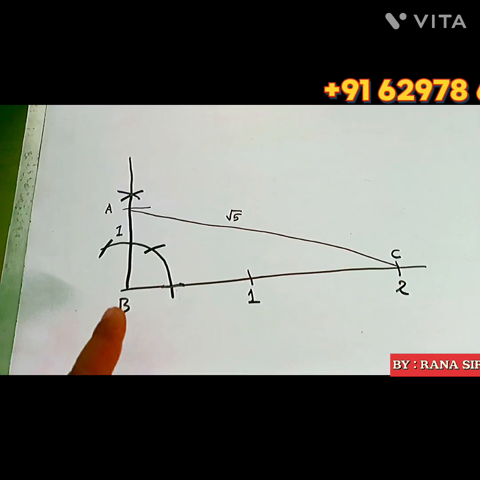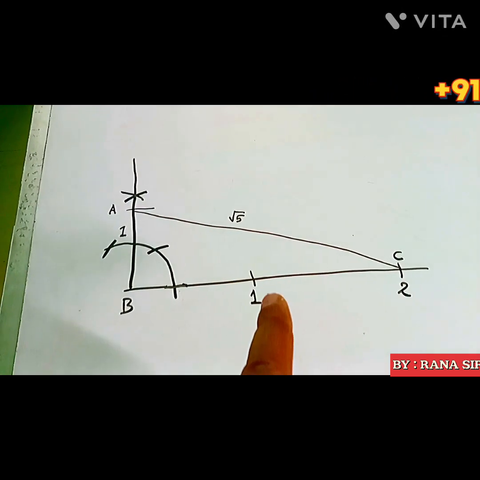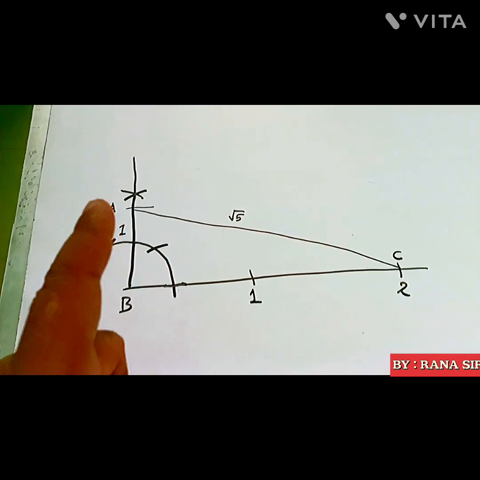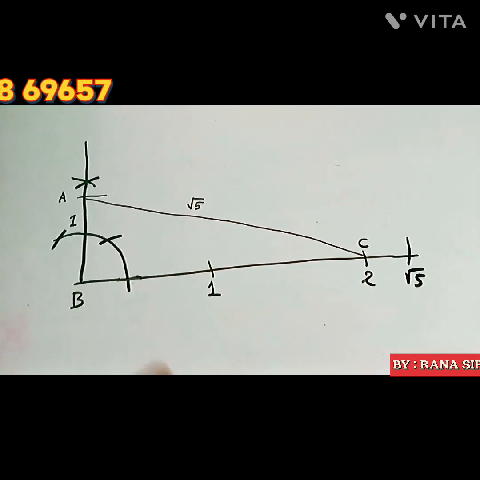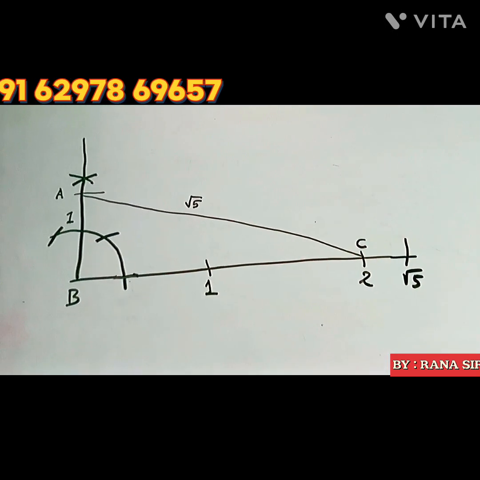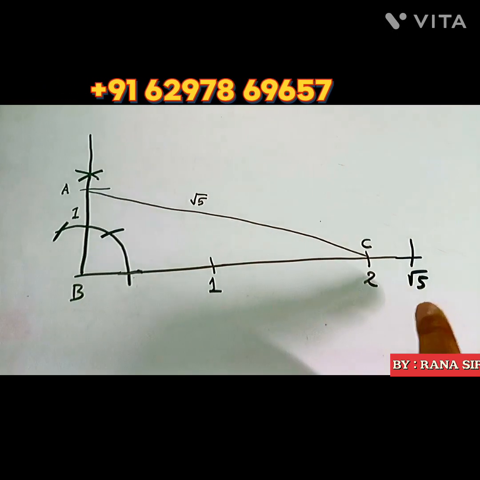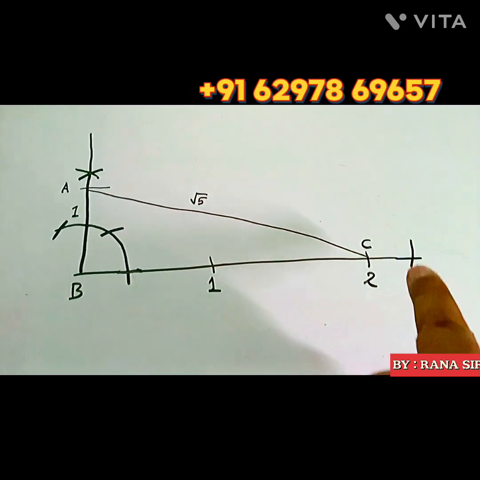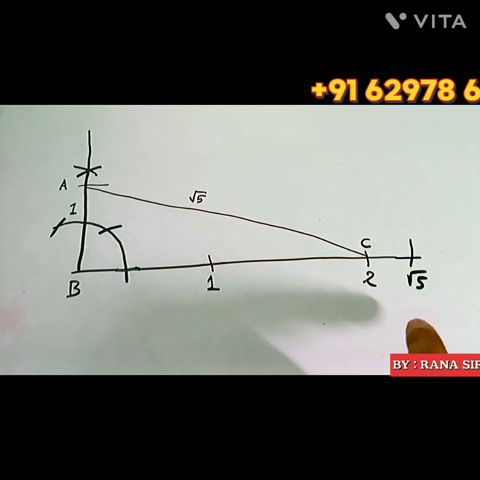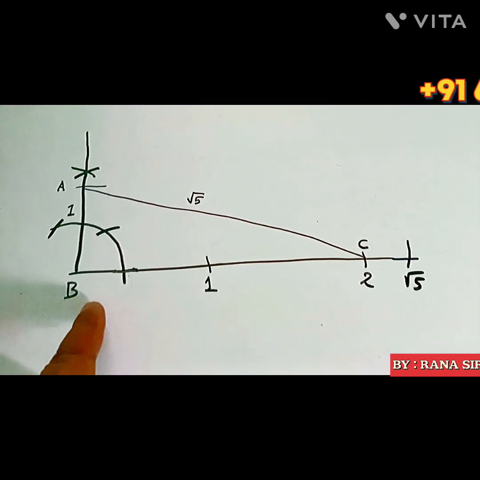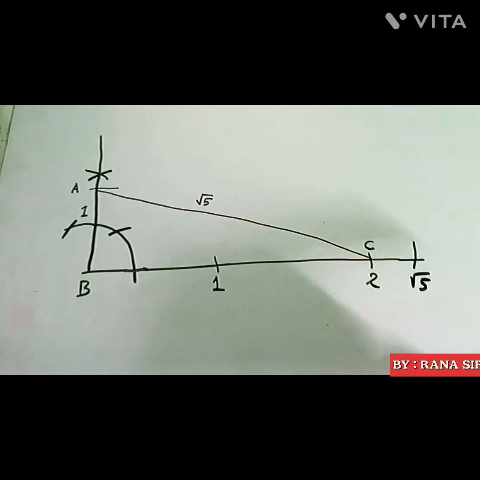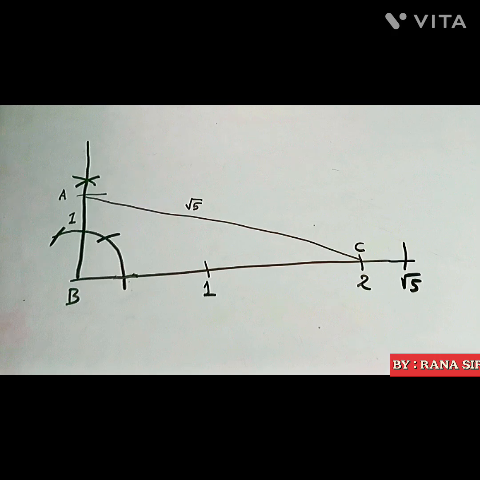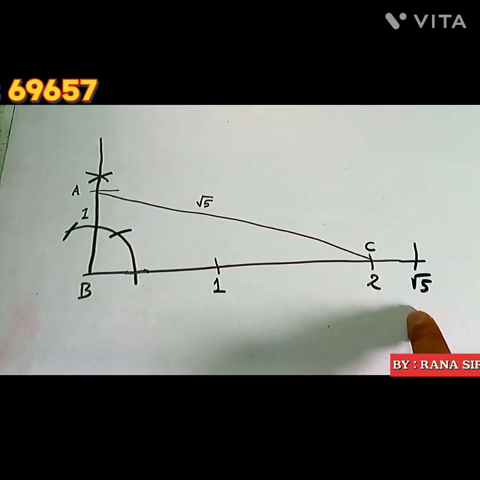B is 0, this is 1 unit, this is 2 units. So a root 5 length should be cut from the point B. This root 5 length has been cut at this point, making this point root 5, with B as 0. So if this number line BC is extended till root 5, root 5 is placed on the number line.